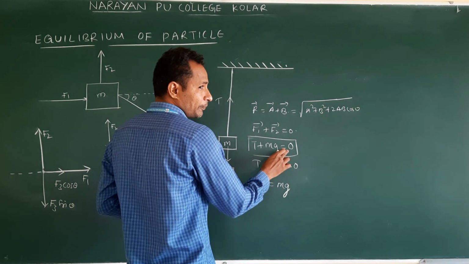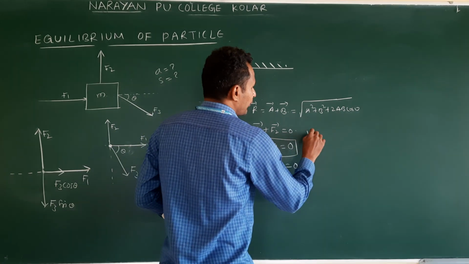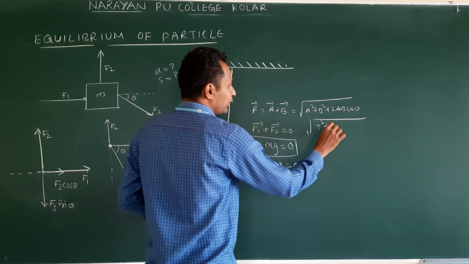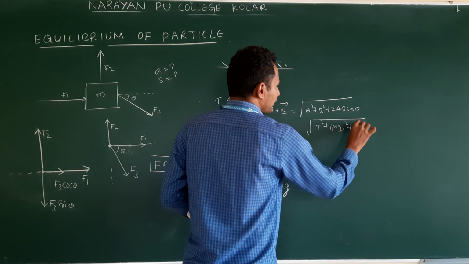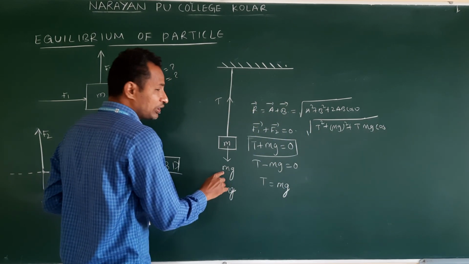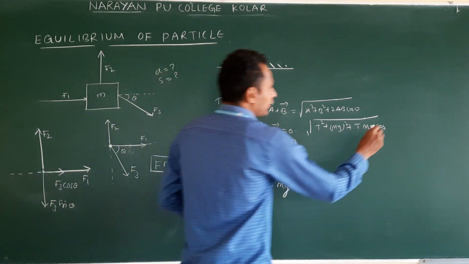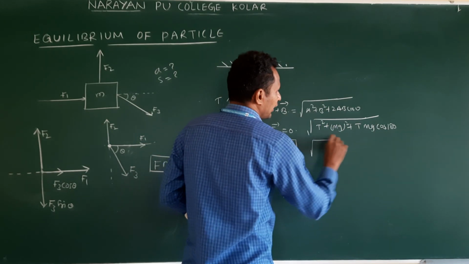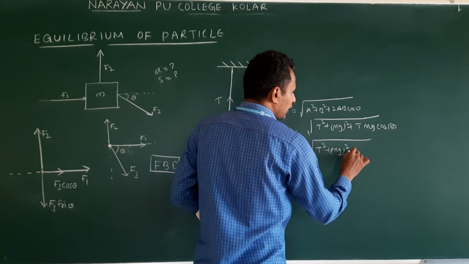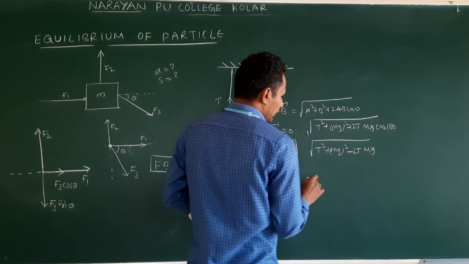Similarly, how do you write the resultant? A is the tension, so T square, B is mg, so mg square, plus 2 T mg cos of the angle. What is the angle between tension and mg? Tension is acting up, mg acting down. What is the angle between them? 180. Cos 180 is minus 1.